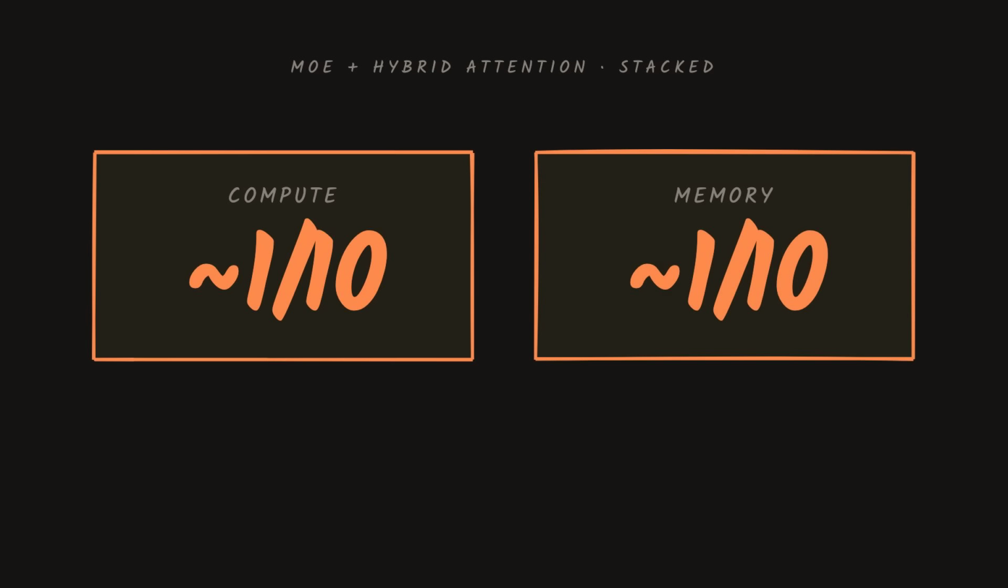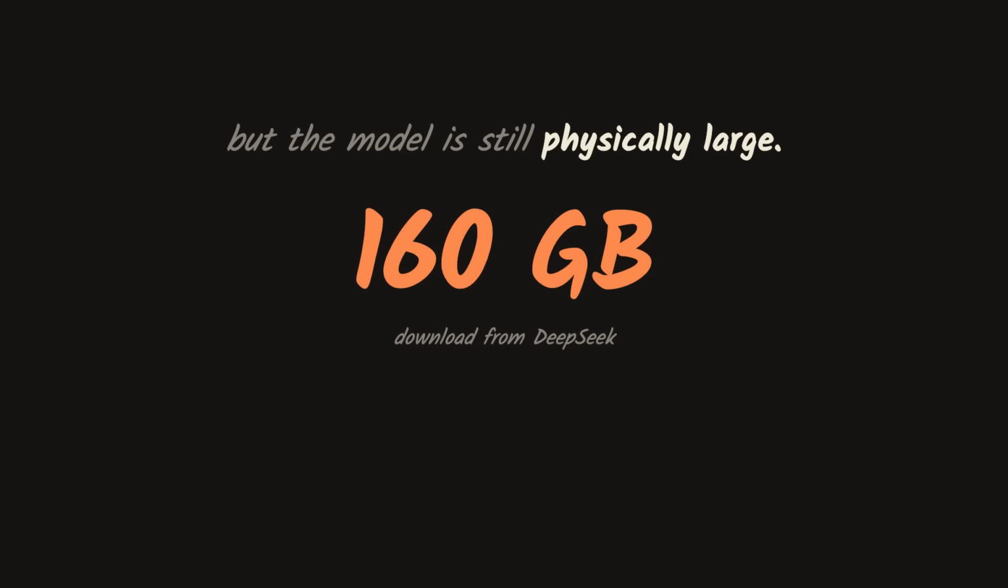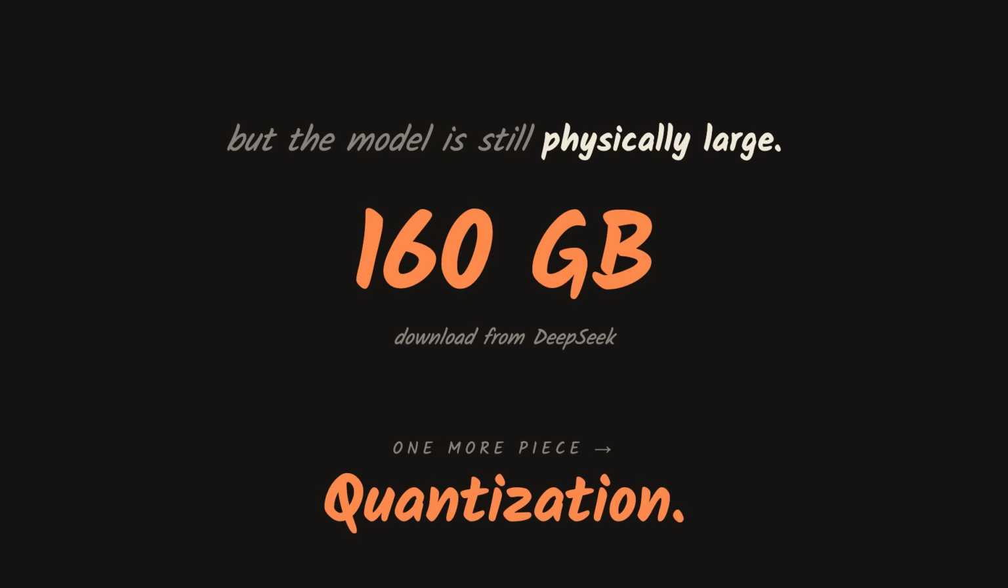So, you've got MOE slashing the active compute and hybrid attention slashing the memory. Combined, about 1/10 of the compute and less than 1/10 of the memory of the previous generation at long context. But the model is still physically large. The download from DeepSeek is about 160 gigabytes. To get this into memory on a single machine, you need one more piece: quantization.